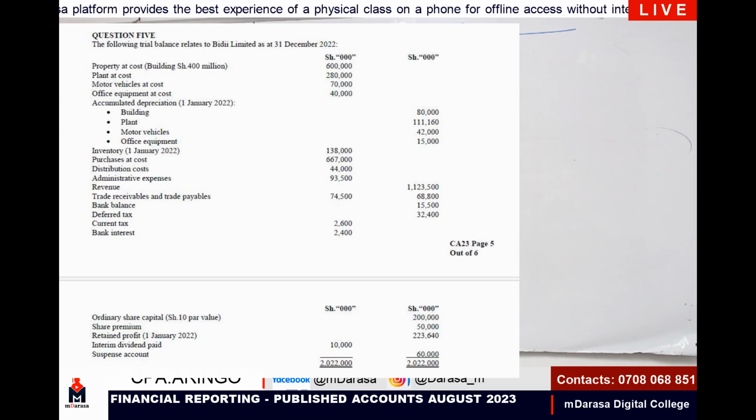You can see all these are the items that you're literally given, including our depreciations and the other items.